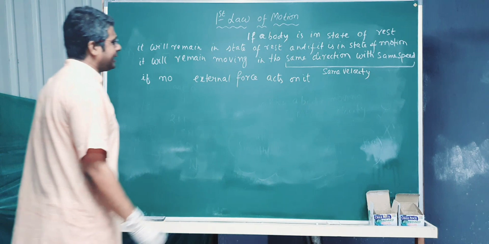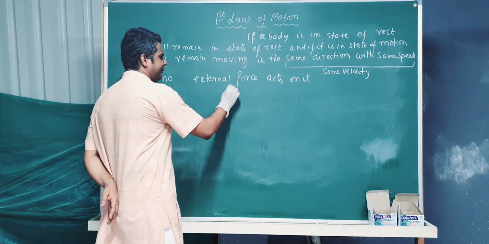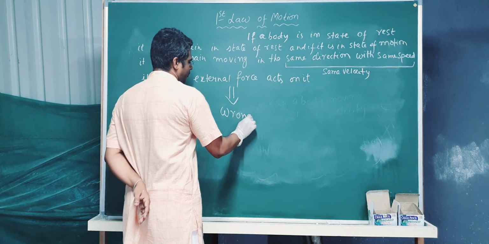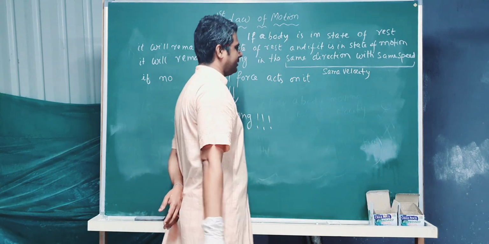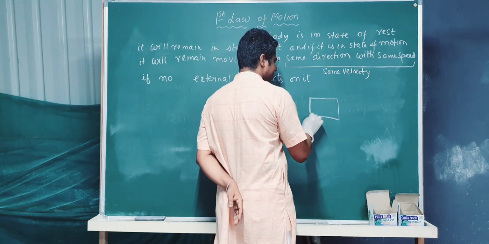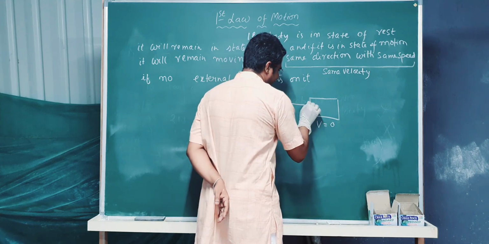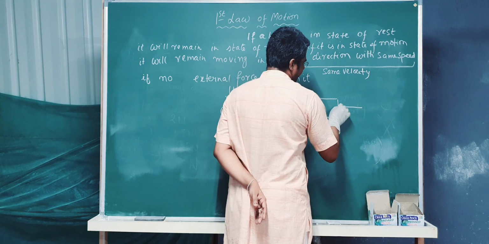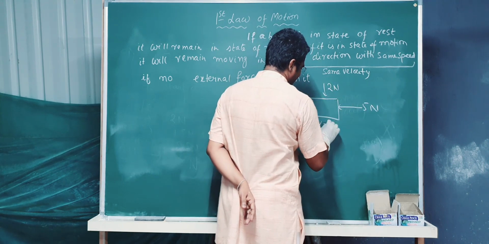Now we have learnt no external force. Let's see whether this is true or not. I am saying this is a wrong statement. Why? Because here is a body which is at relative rest, v equal to 0. I am putting a force of 5 Newton from this side, 5 Newton from this side, 2 Newton from this side and 2 Newton from this side.